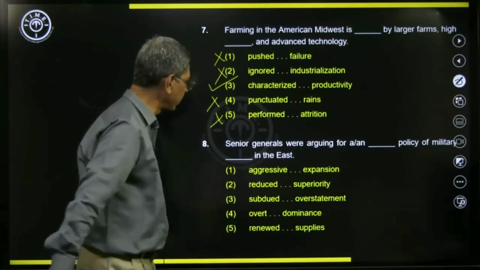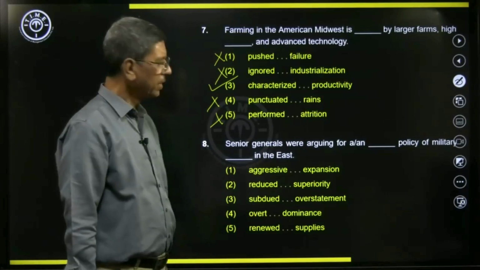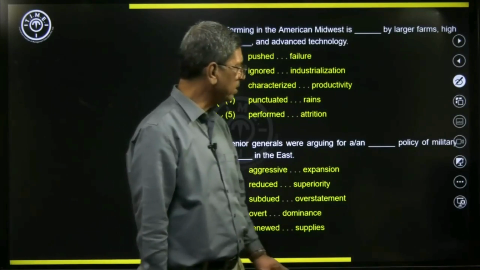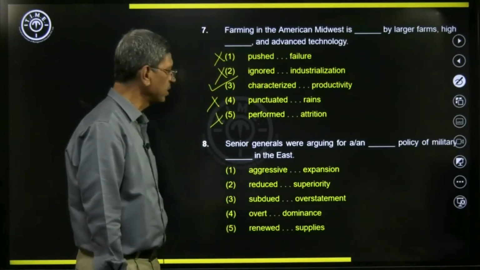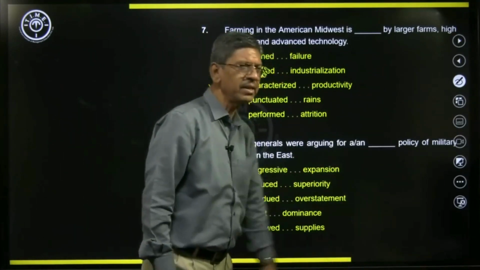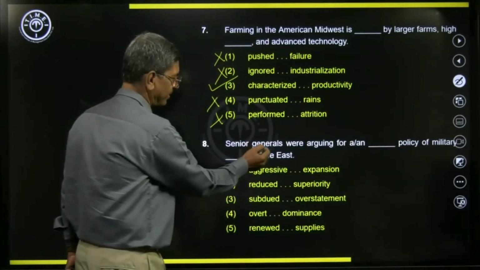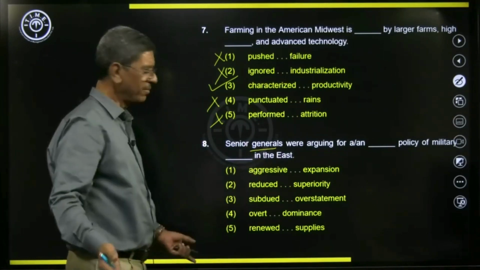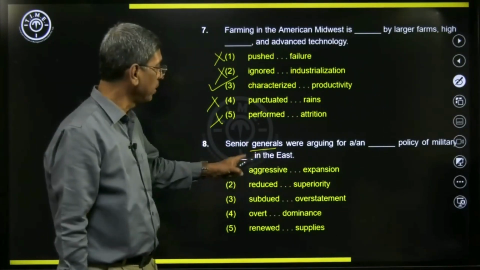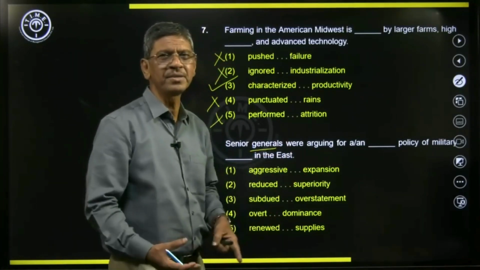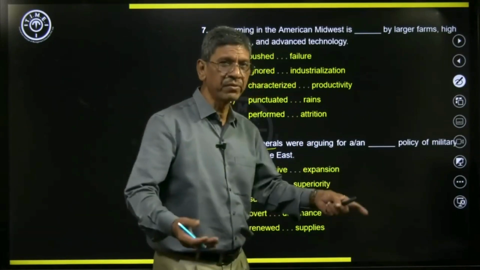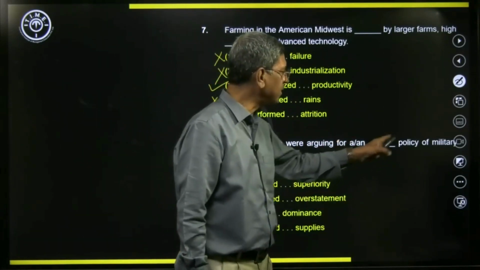Let us look at the next one. Senior generals were arguing for a or an dash policy of military dash in the East. Obviously, because of this word military, these are military generals, not just ordinary people. Senior military generals were arguing, debating about something. Arguing for means in favor of a or an dash policy.